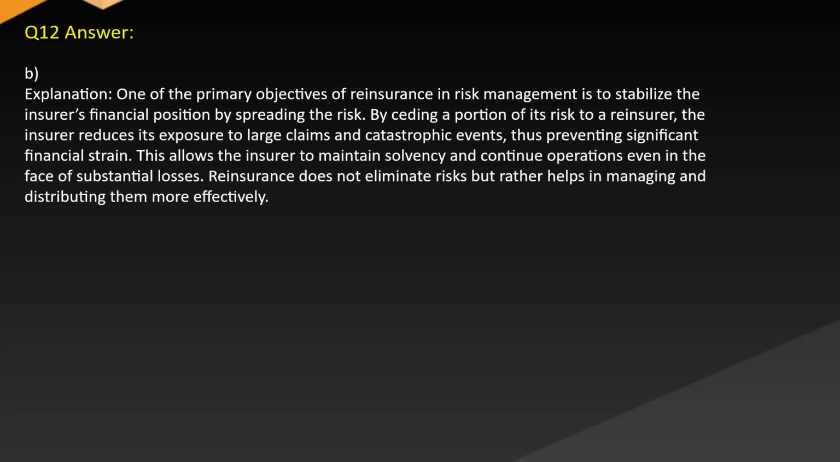Answer: B. Explanation. One of the primary objectives of reinsurance in risk management is to stabilize the insurer's financial position by spreading the risk. By ceding a portion of its risk to a reinsurer, the insurer reduces its exposure to large claims and catastrophic events, thus preventing significant financial strain. This allows the insurer to maintain solvency and continue operations even in the face of substantial losses. Reinsurance does not eliminate risks, but rather helps in managing and distributing them more effectively.